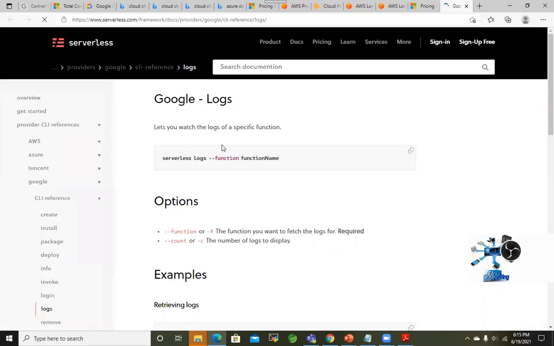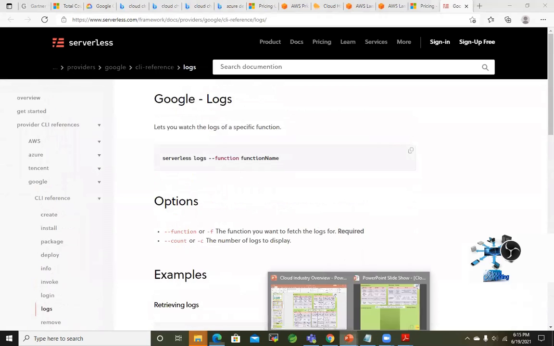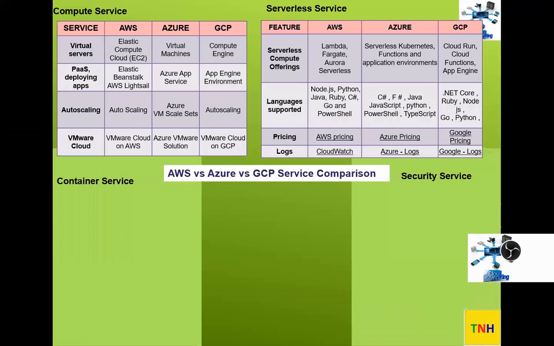So this is Google logs, right? So we have the command line as well. That is, you want to track the traces and what's happening during the execution. So that's okay. Then comes the container service.